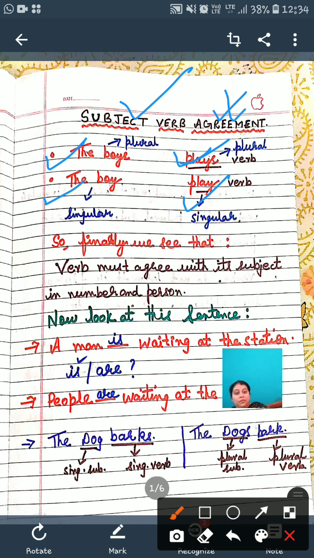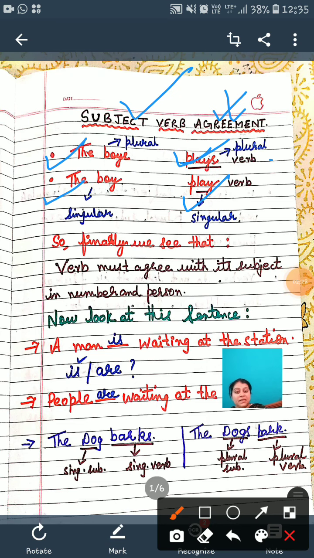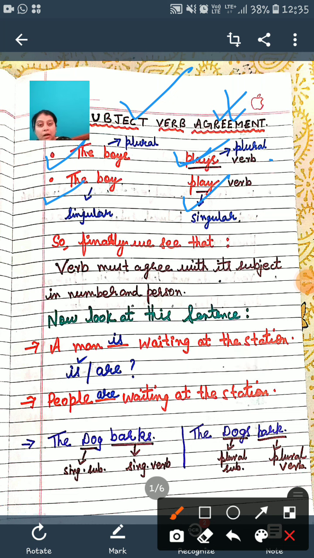So the verb has to agree with the subject. If the subject is plural, the verb also has to be plural. If the subject is singular, the verb also needs to be singular. Finally, the verb must agree with its subject in number and person.